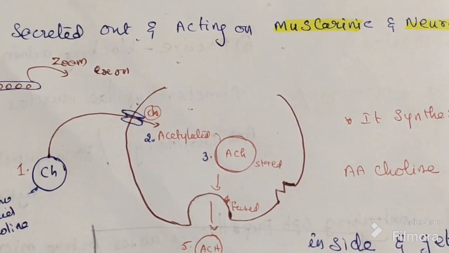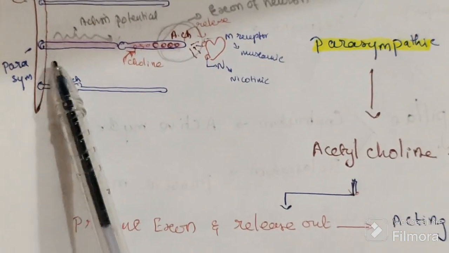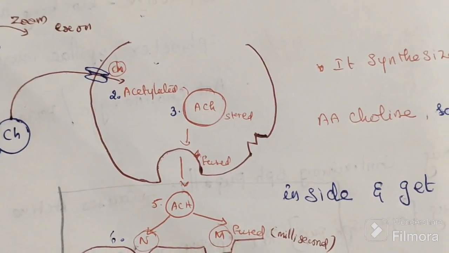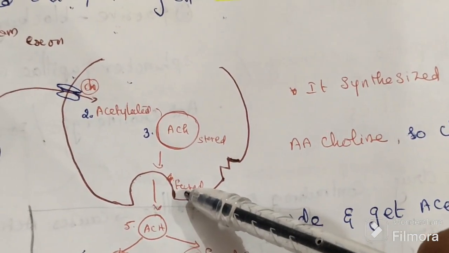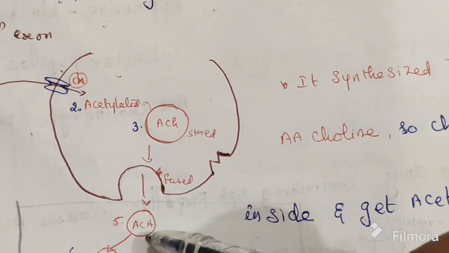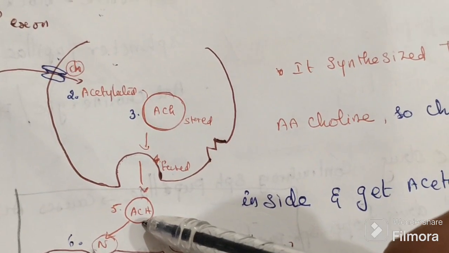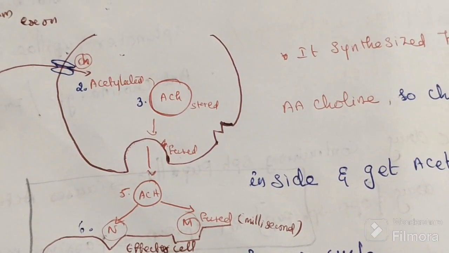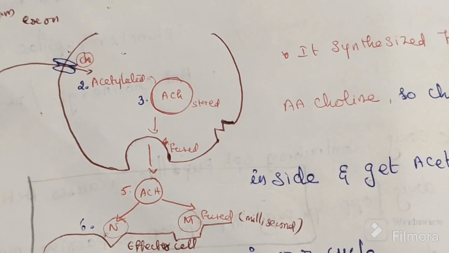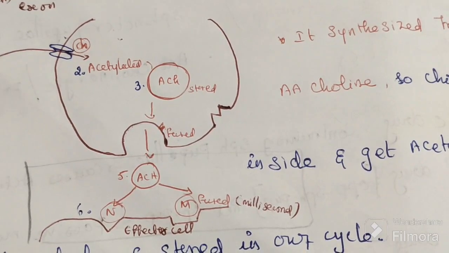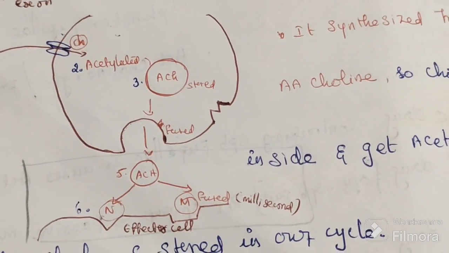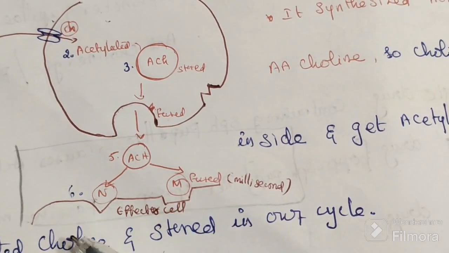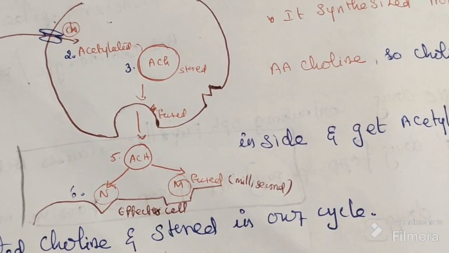Whenever the action potential comes, the neuron becomes depolarized and the acetylcholine vesicles fuse with the external membrane of the axon. The acetylcholine is released out and acts on its receptors. There are two types, M receptor and N receptor. What are the two types of receptor?